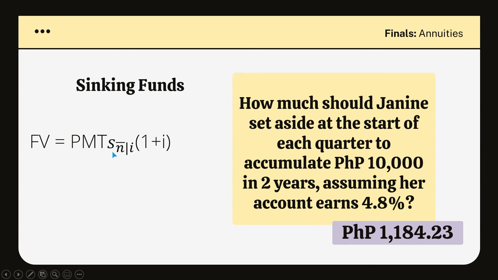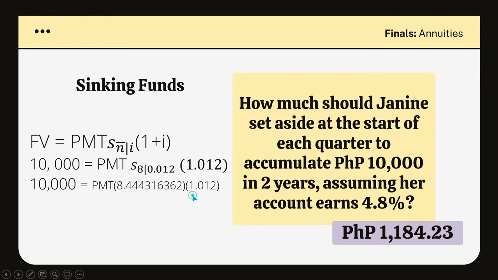So, this is our formula again. As you can see, 10,000 multiplied by our payment. So we don't know the payment yet. Our factors, here we go. And 1 plus interest. Our interest is 4.8%. The 4.8% here represents the whole year. And since she's going to pay per quarter, 4.8% divided by 4 is 1.2%. Okay? So hence our i is 0.012.